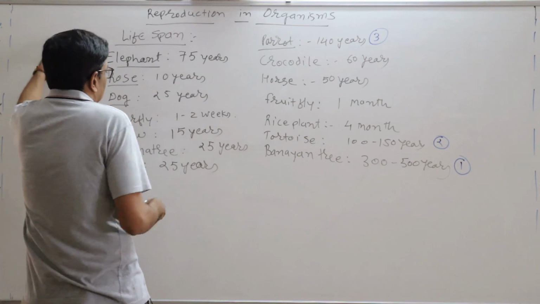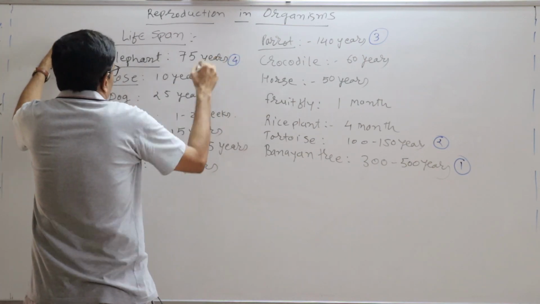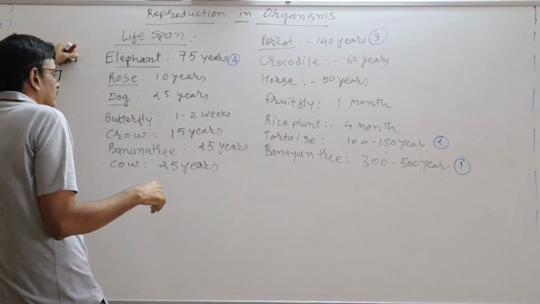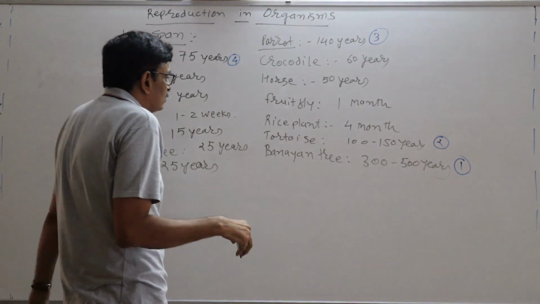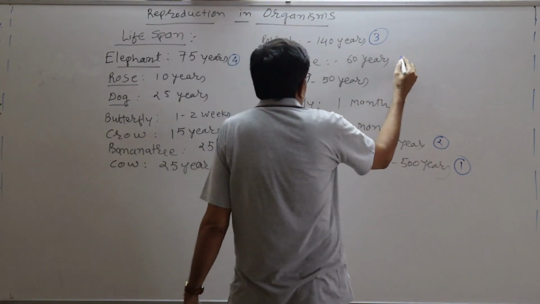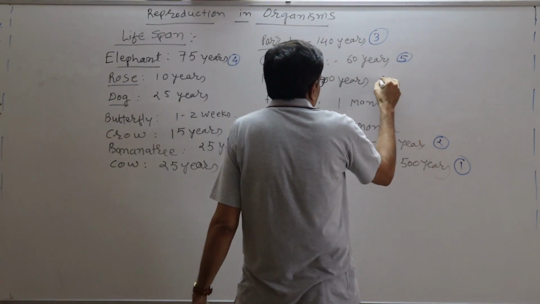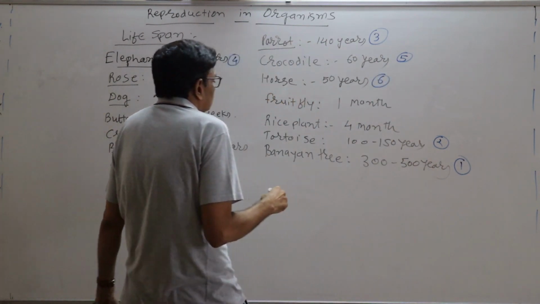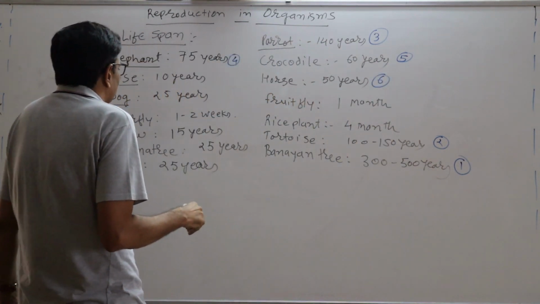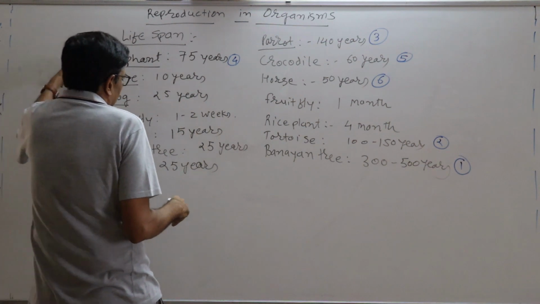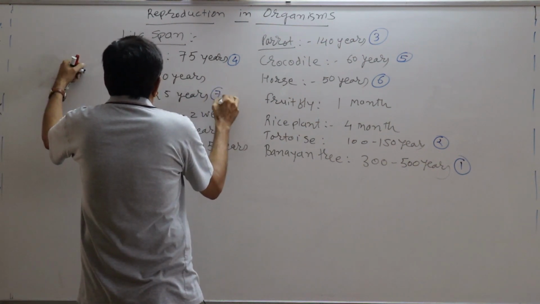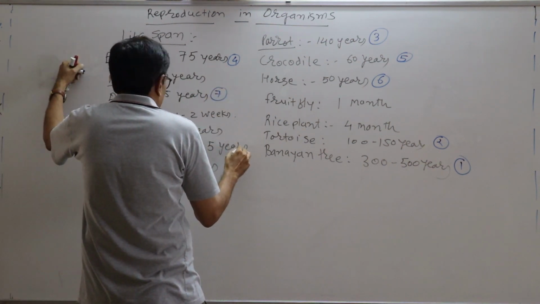Fourth one is elephant. Fifth one is crocodile. Sixth one is horse. Then seventh, that is dog.